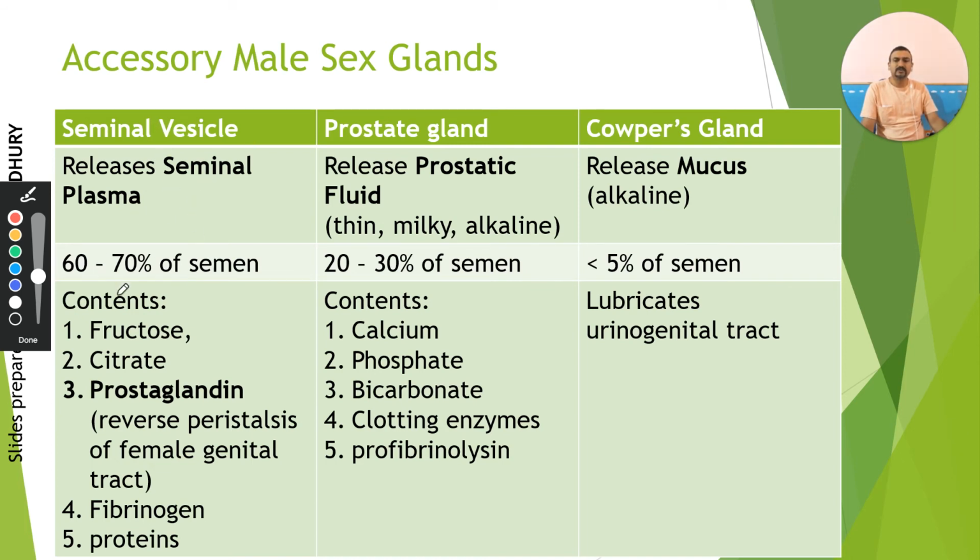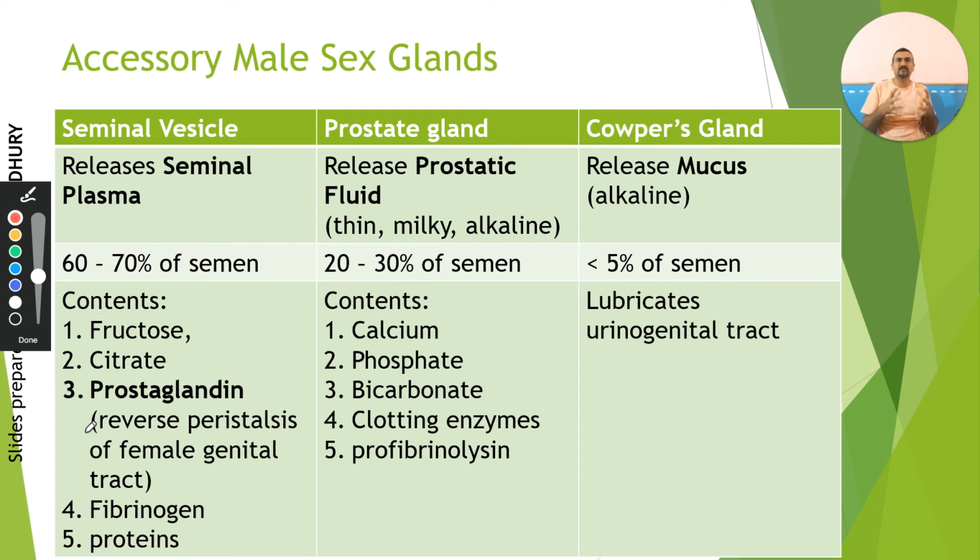If we look at the constitution of seminal vesicle, it contains certain sperm nutrients such as fructose. Sperm nutrient is necessary because the sperm after ejaculation need to move. Moreover, it needs to stay alive for a period of time, and it needs to move, so it needs energy. So obviously it needs food. So the sperm nutrients such as fructose are present, citric acid is present, prostaglandin is present. Prostaglandin is a kind of hormone whose function you will learn in the fertilization process, but as of now you can remember it helps in reversing the peristaltic movement of the female genital tract.